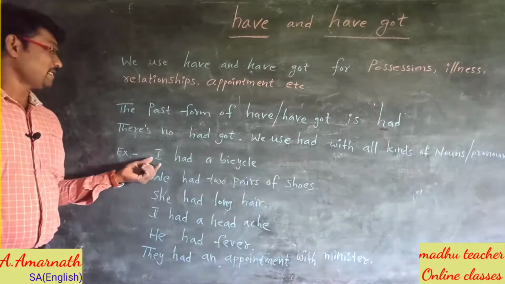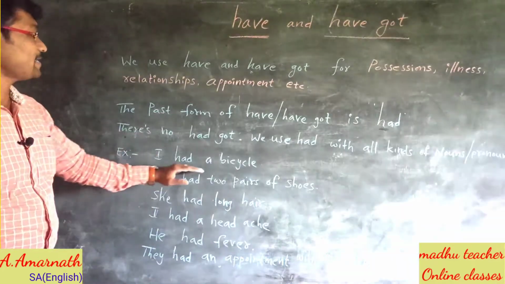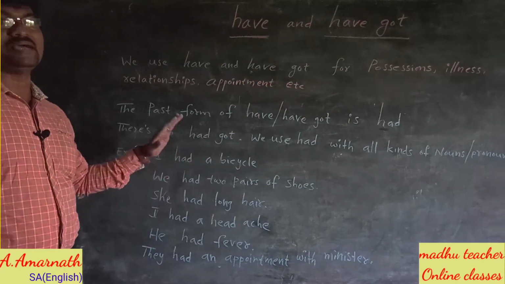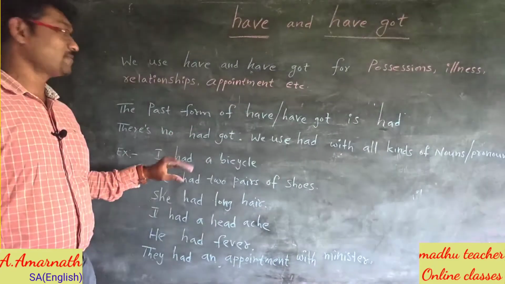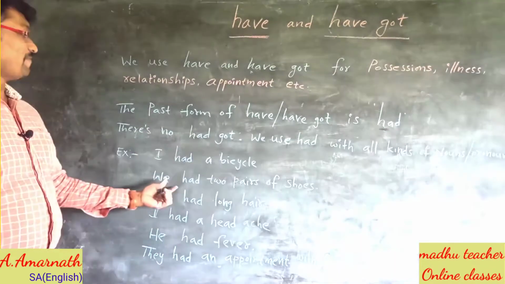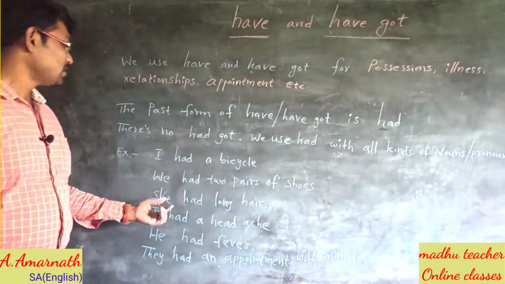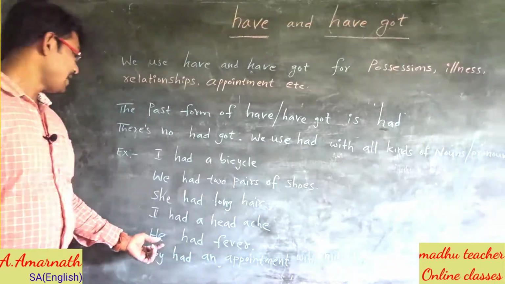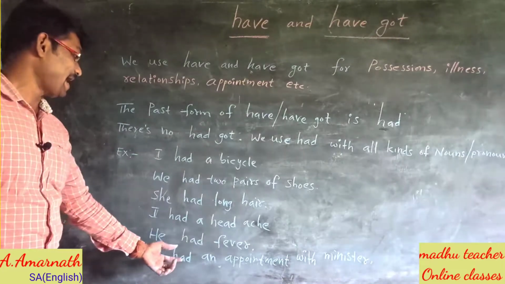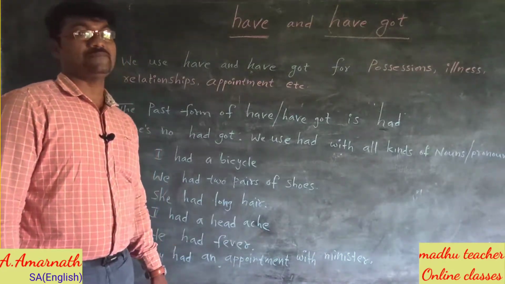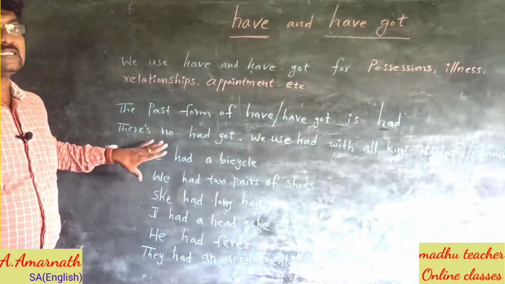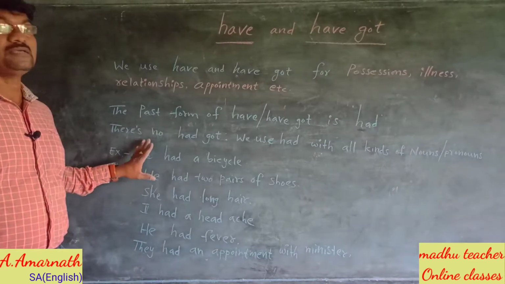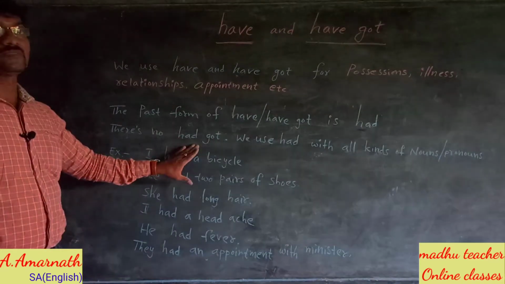Let us see these sentences. I had a bicycle. We don't say I had got a bicycle. There is no had got. We had two pairs of shoes. She had long hair. I had a headache. He had fever. They had an appointment with minister. All these sentences use had to talk about the past, but not the present.